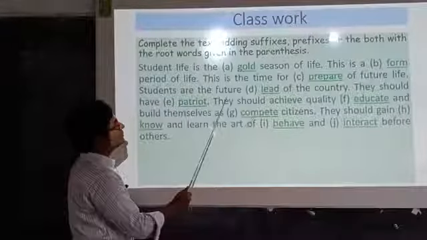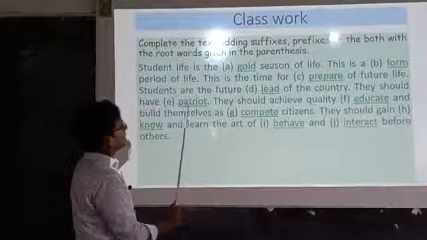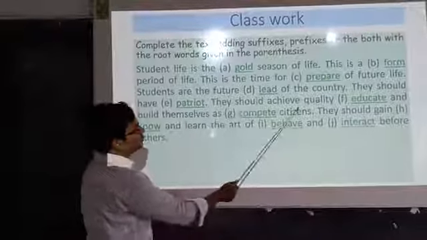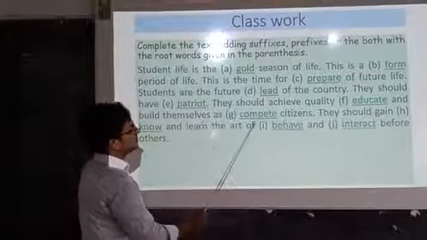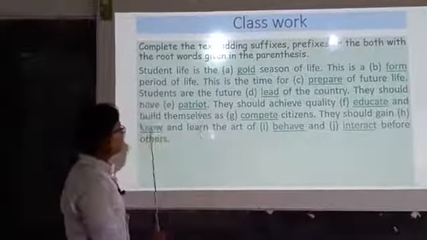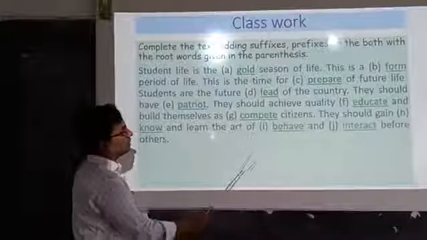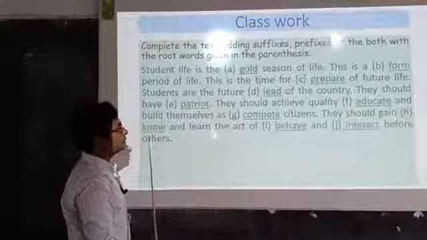Students are the future lead of the country. They should have patriot. They should achieve quality, educate and build themselves as competent citizens. They should gain, know and learn the art of behave and interact before others.